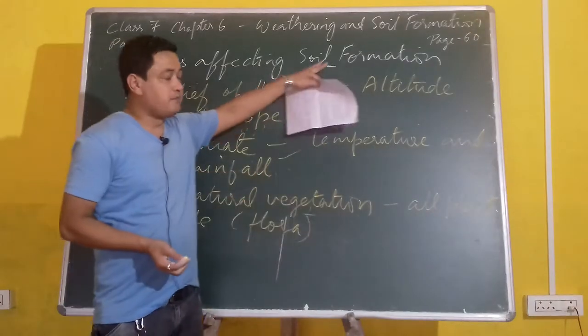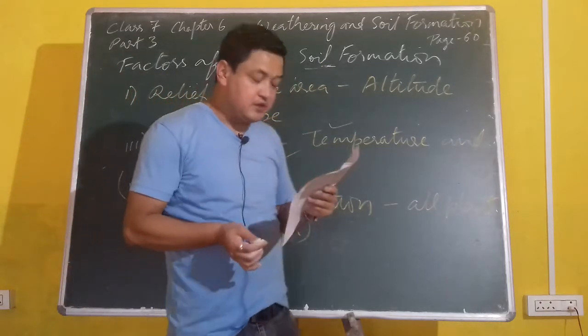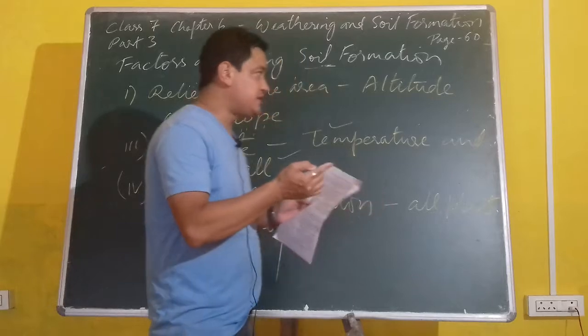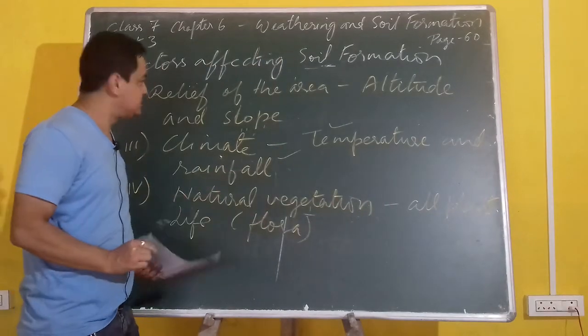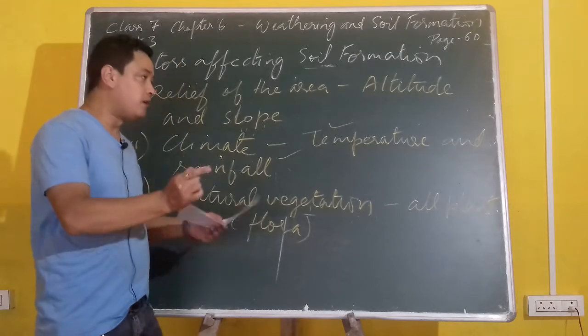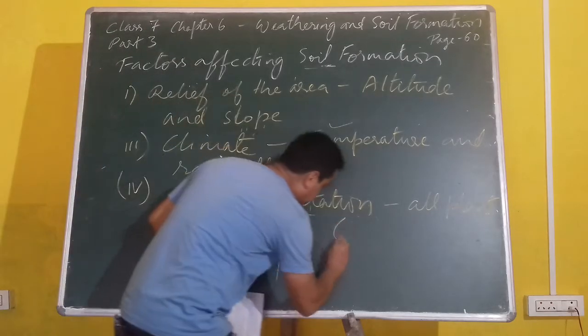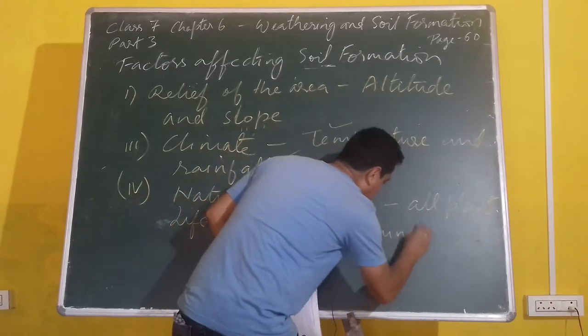So natural vegetation also plays a vital role in making, or creating, or shaping a soil, because it defines the quantity of humus in that soil. Humus means decomposition of plants and animals. Decomposition of plants means flora, decomposition of animals means F-A-U-N-A, fauna.